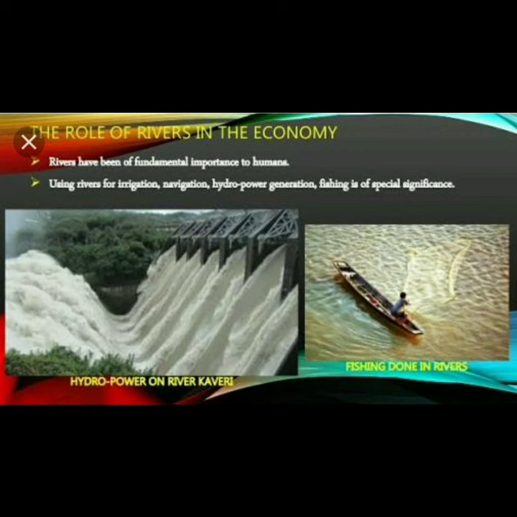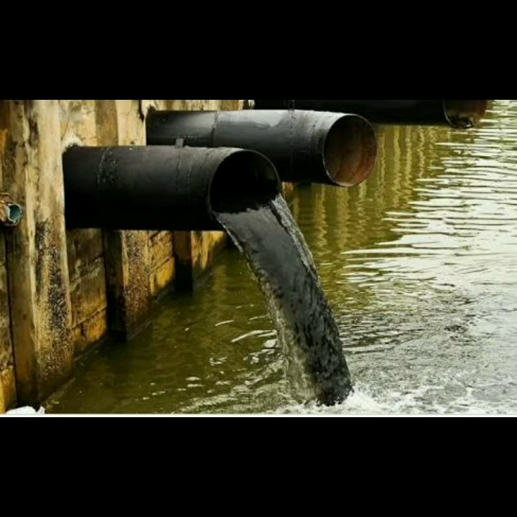But because of rapid industrialization and urbanization, the output of waste and chemicals keeps increasing rapidly, which is reducing the capacity of rivers to cleanse themselves. That's how the problems are increasing, and this is a very serious concern which we all need to remember and react to.